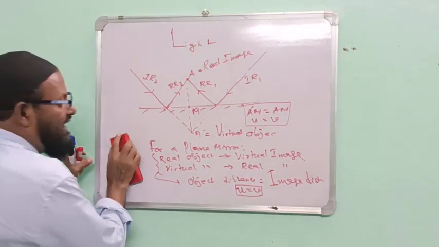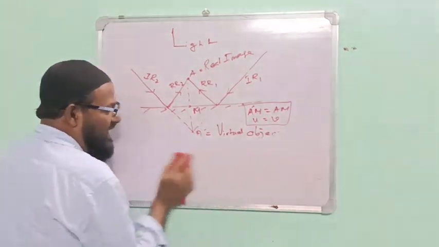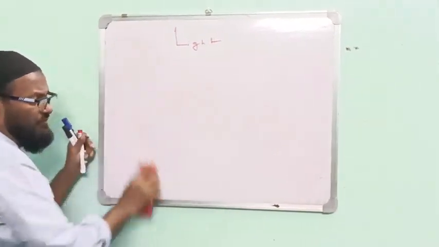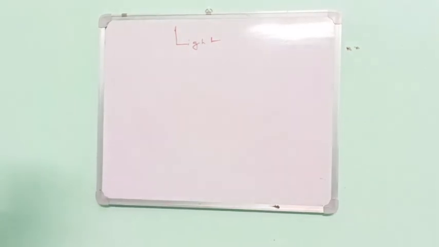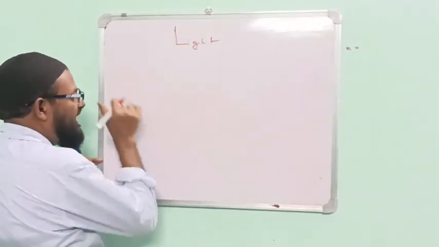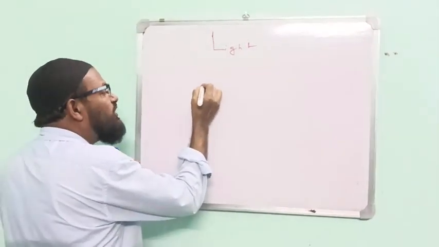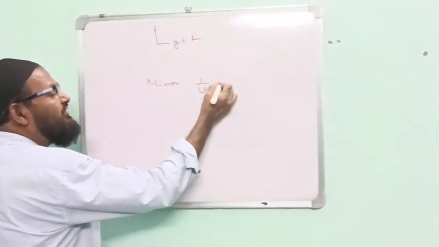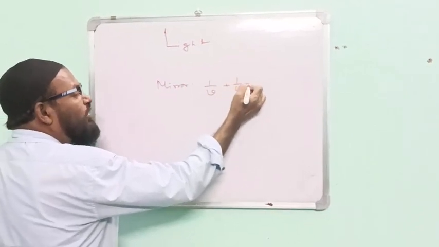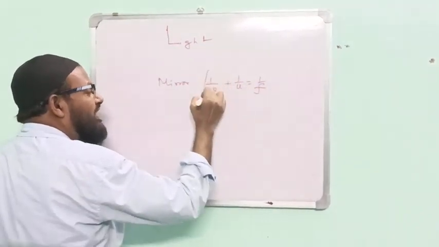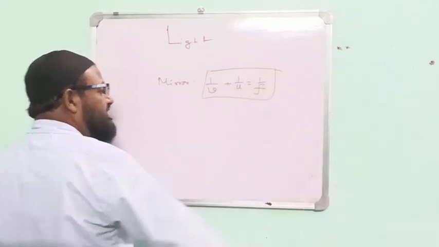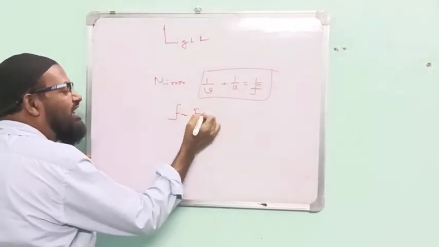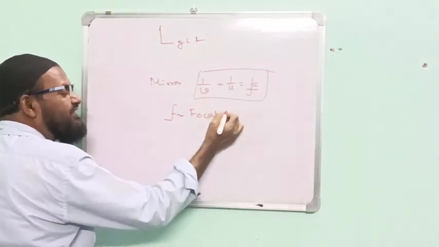Okay. Another thing is important, another thing in case of plane mirror. In case of mirror, 1 by v plus 1 by u equal to 1 by f. This is the mirror formula. What is f? f is the focal length.